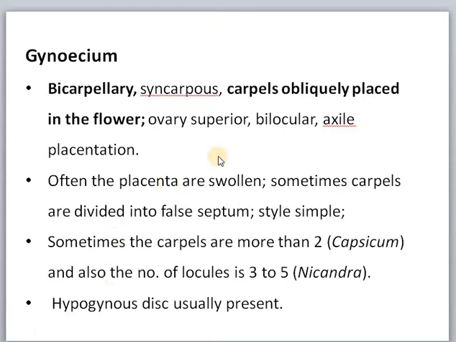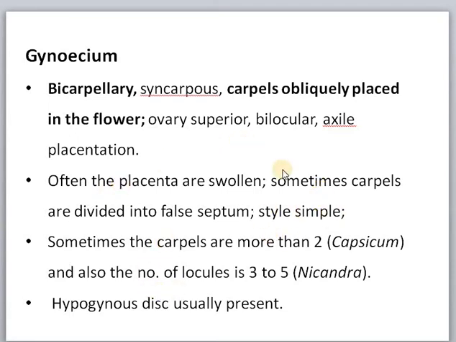Gynoecium is bicarpellary. Carpels are fused, so it is syncarpous. The position of carpels is oblique in the flower. That means the ovary will slightly twist. The ovary is superior, 2 locules are present and placentation is axile. Placenta will be swollen. If you see the inner portion of a tomato, you can see the swollen placenta.